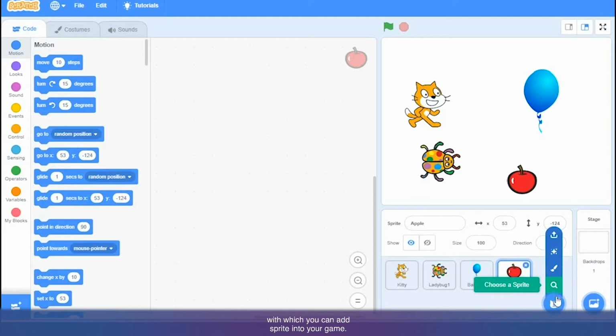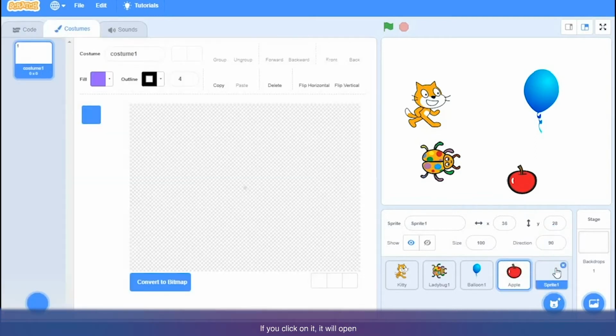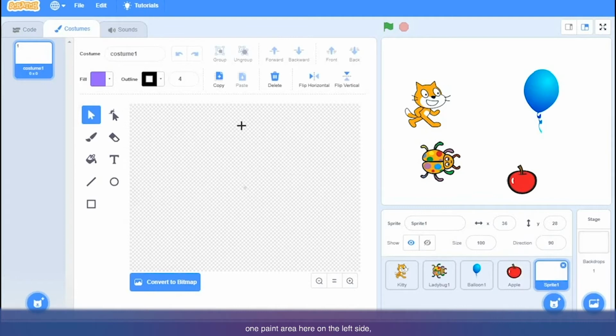There are four different ways with which you can add a sprite into your game. The first way is adding a sprite from the sprite library. The next button here, you can see it looks like a brush, and it's the paint button. If you click on it, it will open a paint area here on the left side, and here there are paint tools.